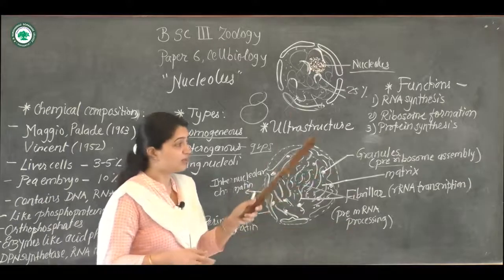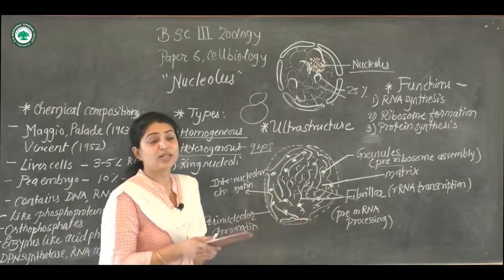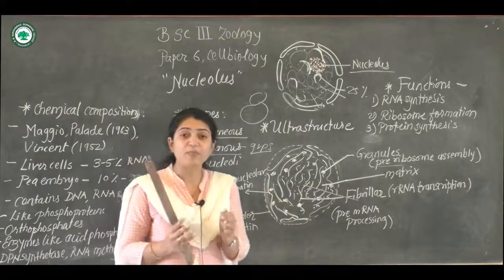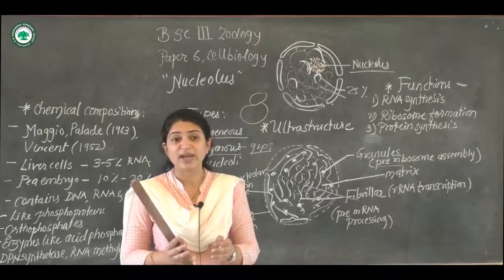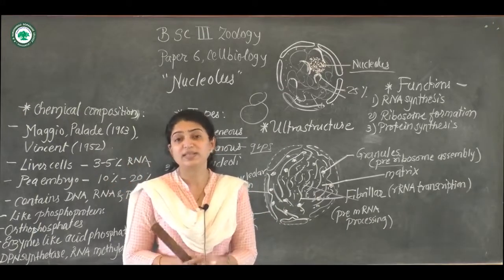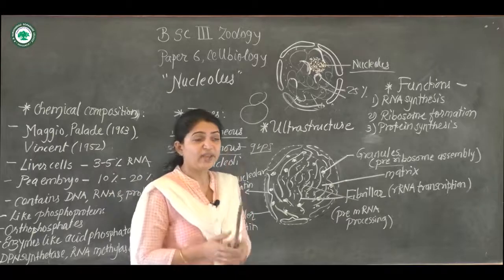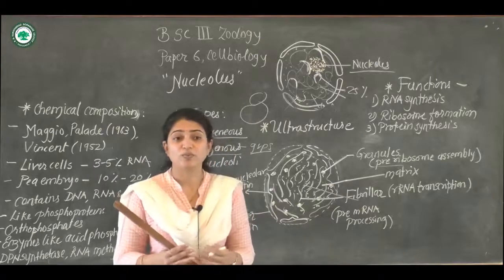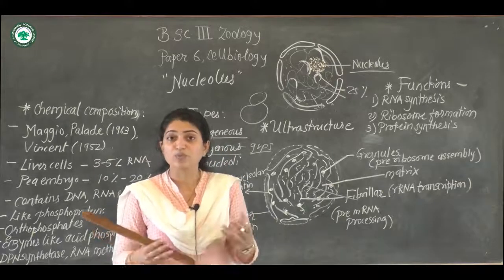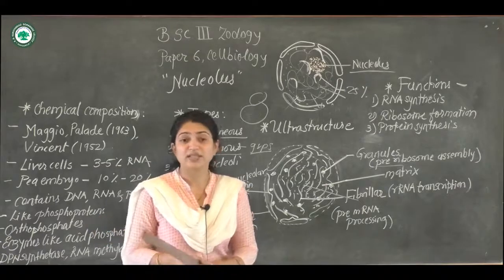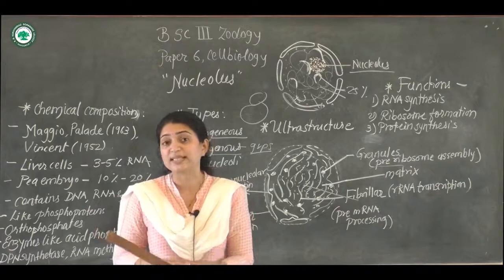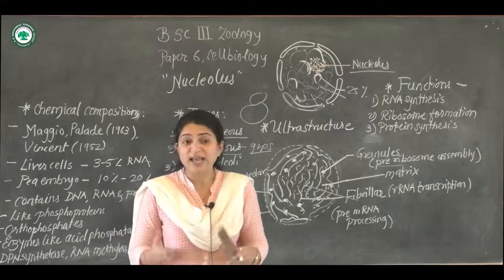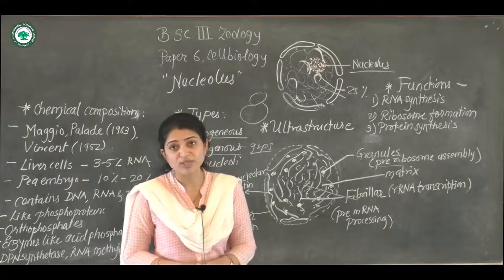So the nucleolus is a very important part of the cell, on which the whole of protein synthesis depends. If the nucleolus was not there, we would not be able to synthesize the different kinds of ribosomes, and so we would not be able to synthesize any proteins, and as there are no proteins, our body would not function properly.